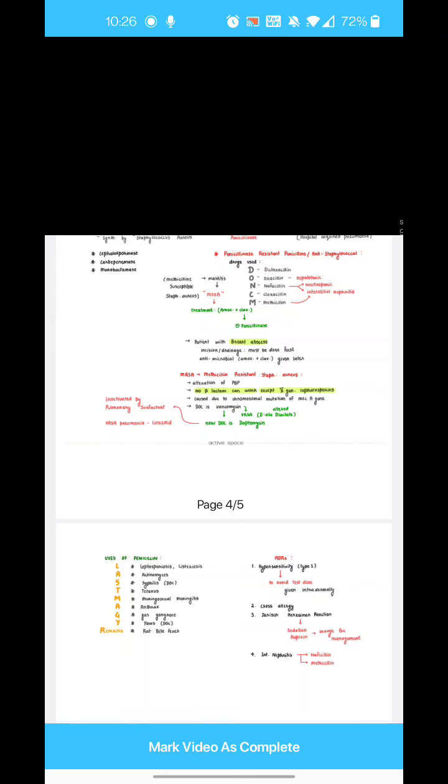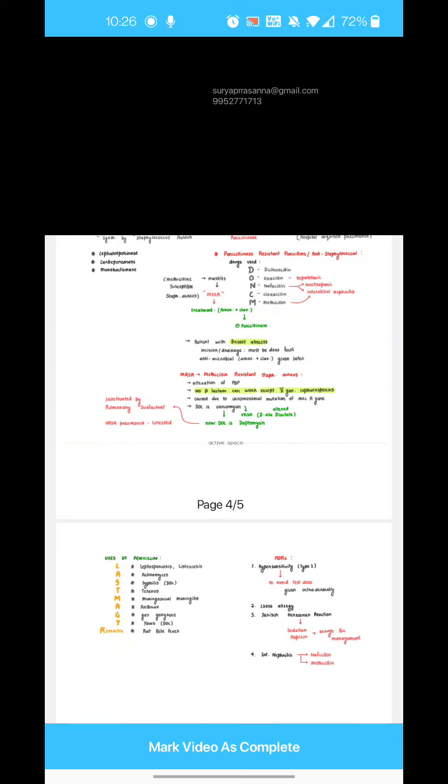What about the static drugs? Just a minute, a bit of correction here. Let me trace the graph here. The multiplication in case of a cidal drug will immediately fall like this. Let me take one more color, it will make it easier for you to understand. But if it is a static, the multiplication is going on and you give drug B, and what happens? It will get flattened like this. If the graph is getting flattened, this is called a static. Static will stop the multiplication, it will not multiply further.